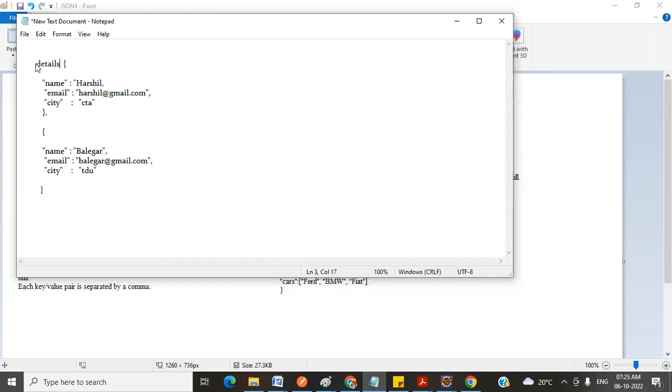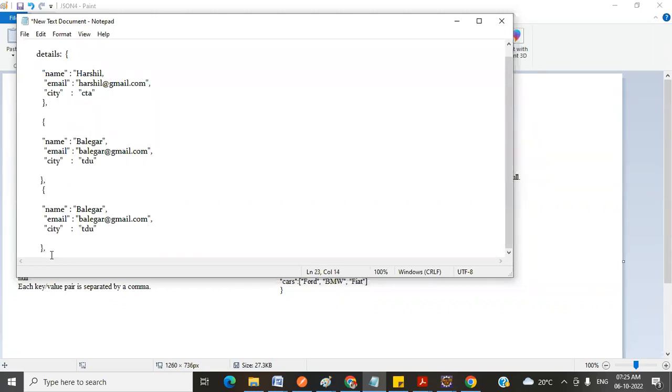Details. See, while you're creating an object in Java, we give an object reference, right? By using that, you will be accessing it, right? So the name for my object is details. This is how you need to specify. Since I am using multiple objects inside this, let me create one more object. Before creating one more object, end with a comma and create one more object here. Remove the comma now.